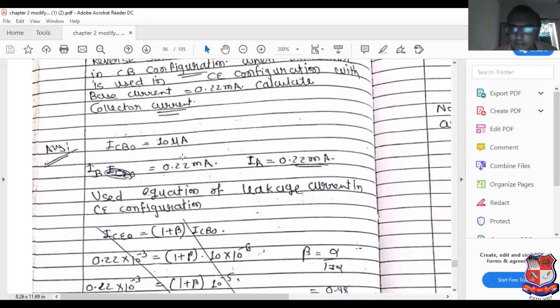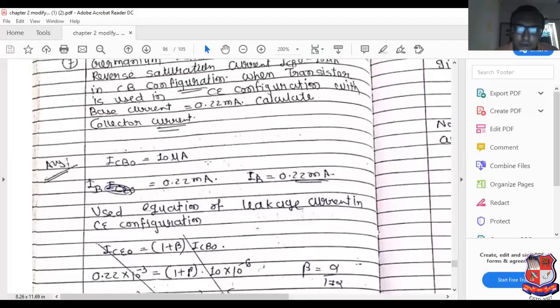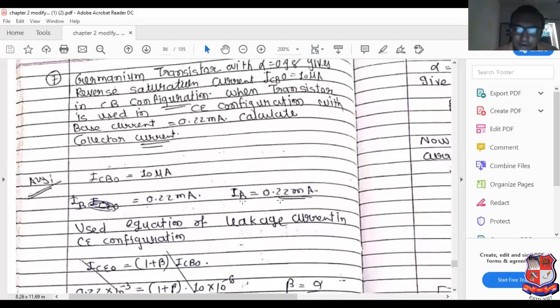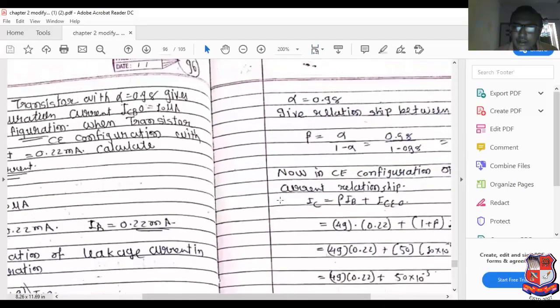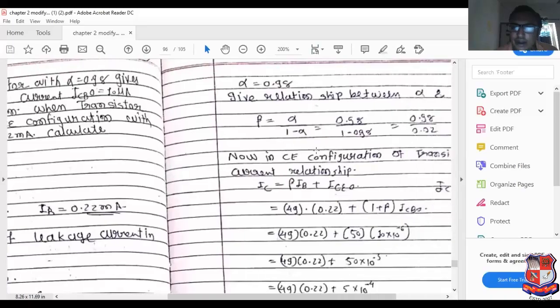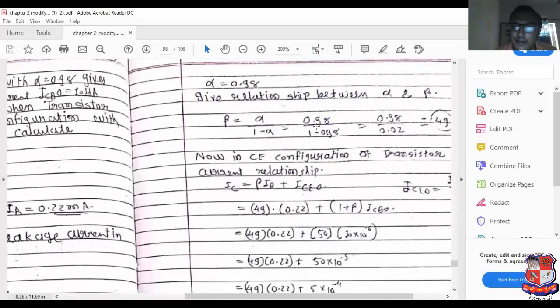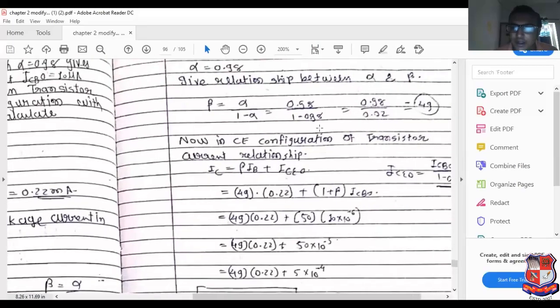Now see what the data is. ICBO equal to 10 microampere, IB equal to 0.22 milliampere. So alpha equal to 0.98. So beta equal to alpha upon 1 minus alpha. Put the value of alpha 0.98. So beta equal to 49.